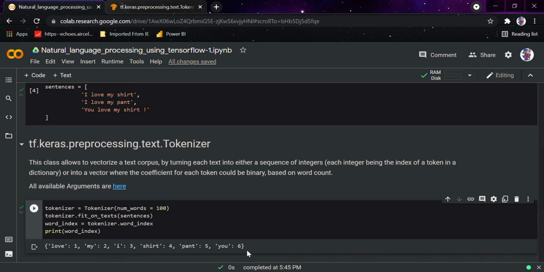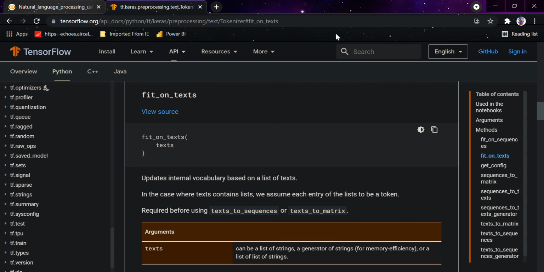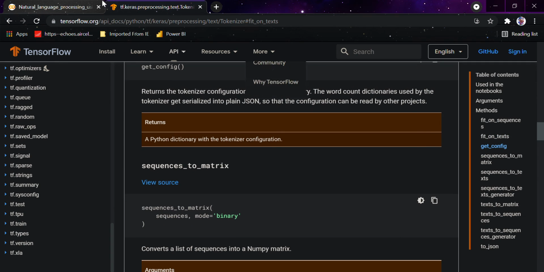What we are basically doing is putting sentences inside an array, initializing a tokenizer, putting all the sentences inside the tokenizer, and after that we are just seeing how these sentences are stored, how these words or letters that we are embedding are stored inside TensorFlow. So once we have initialized a tokenizer, we can use it in a number of ways for natural language processing. We would see that in the next video, but for now I just wanted to tell you about the tokenizer. You can go to the documentation for more details if you want to learn about the tokenizer.